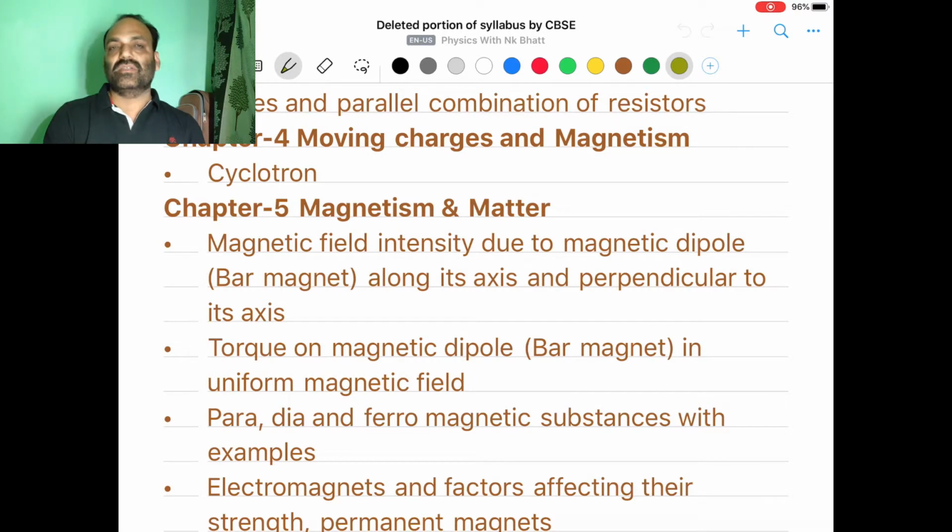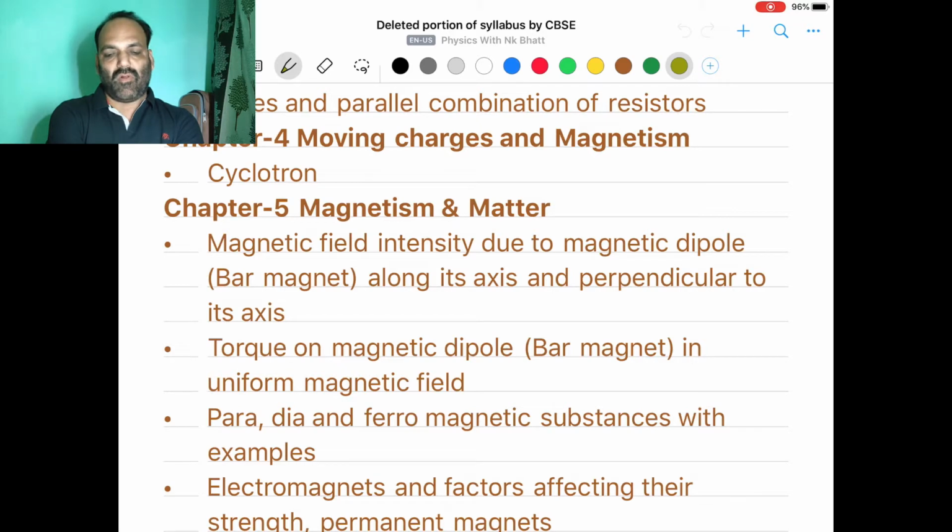The first topic which is omitted from this chapter is magnetic field intensity due to a magnetic dipole, and a magnetic dipole is nothing but the bar magnet. So you are not supposed to study about the magnetic field due to a magnetic dipole.